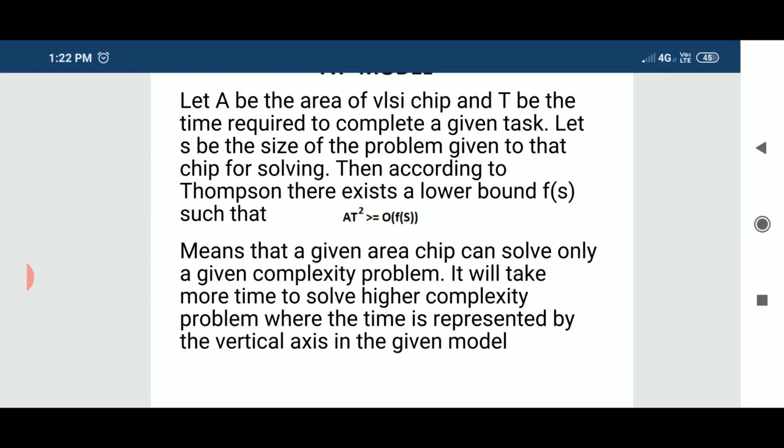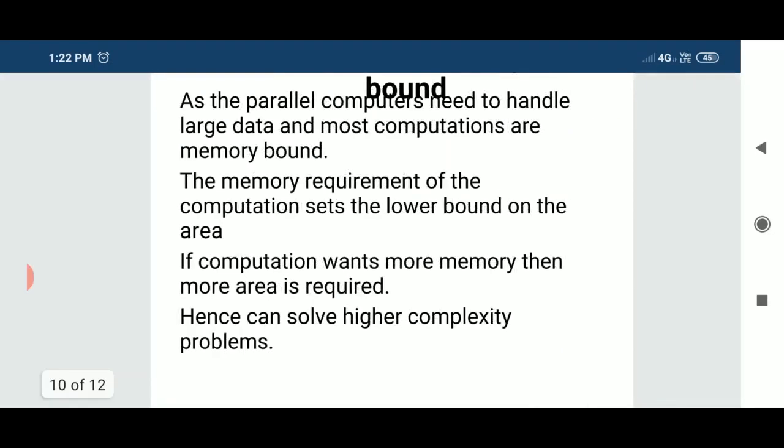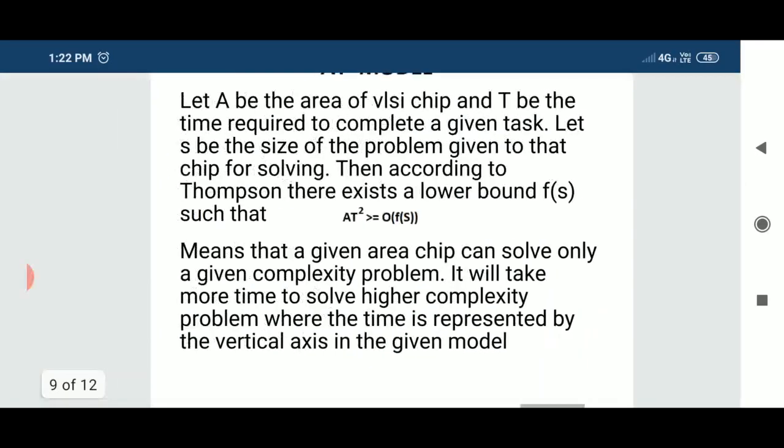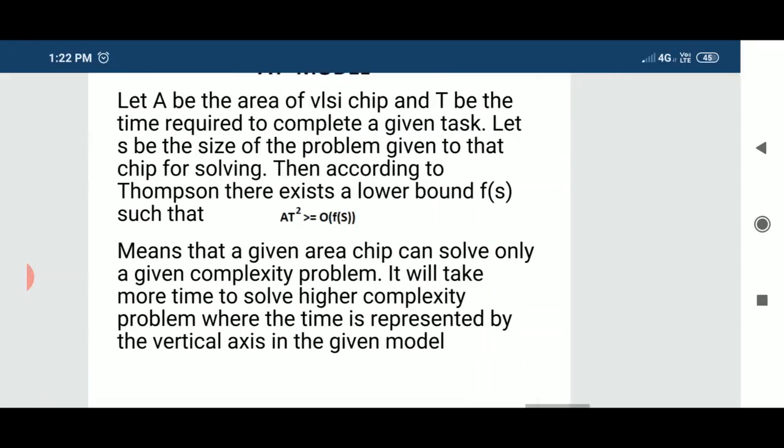It should have more area accommodating more memory, then it can solve the complex problem. This is the meaning. Try to see that the complexity of a problem depends upon AT square. Let us see the different bounds.